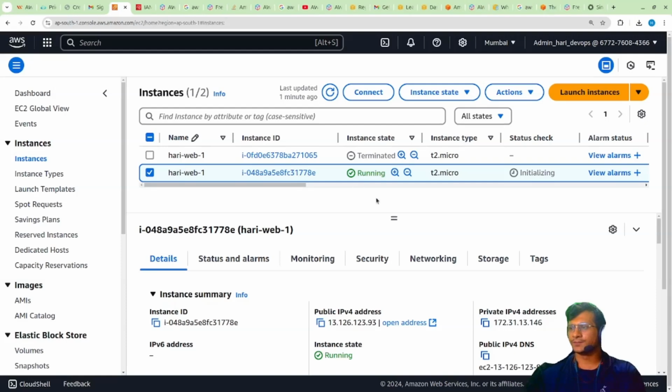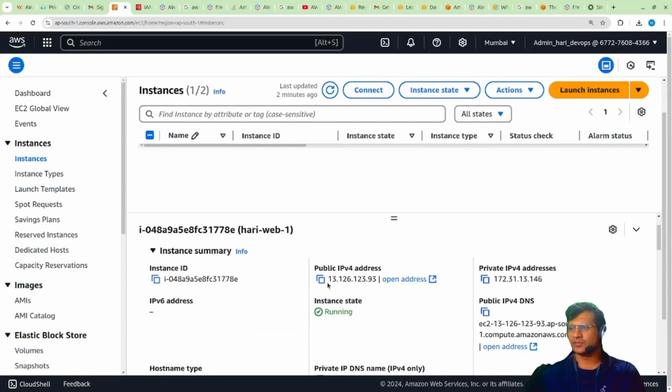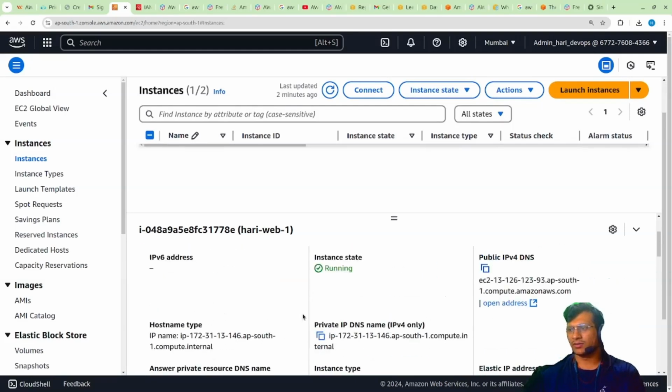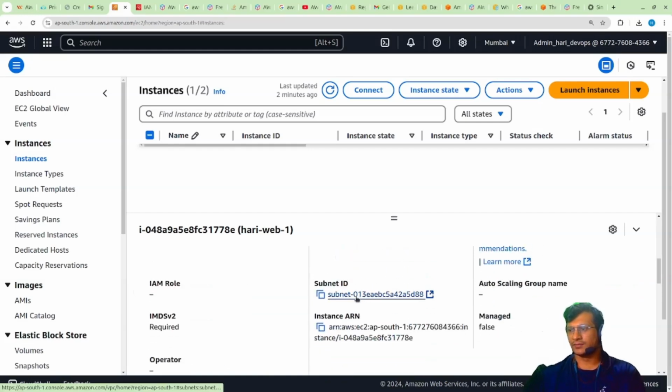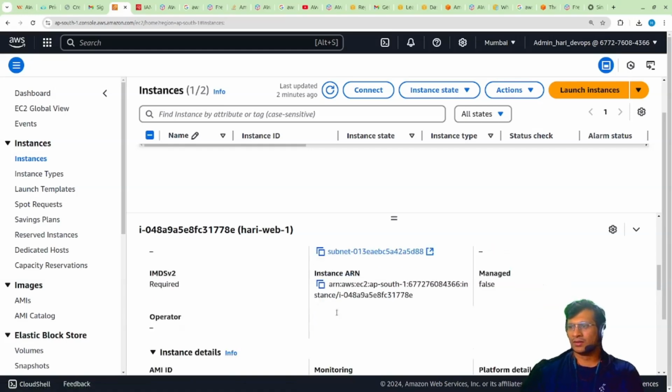You can use this, and this is the public IP on which we will be connecting to our server, and this is the private IP. Public DNS, private DNS. You can find a lot of things over here. This is the VPC ID, auto assigned IP, this is the subnet ID, and the ARN.